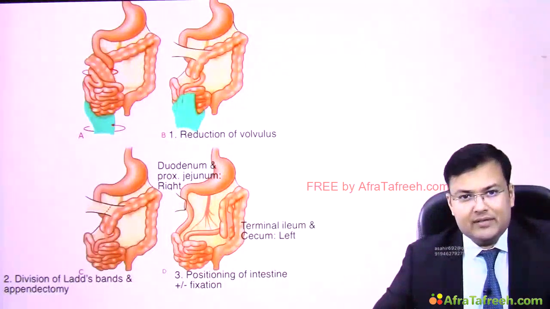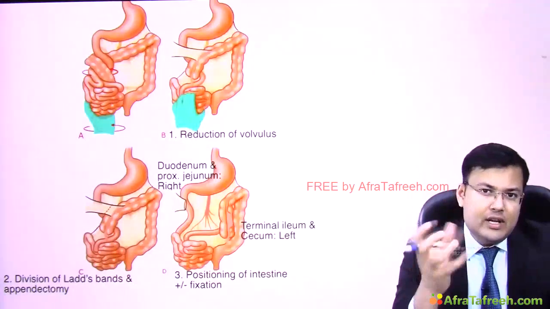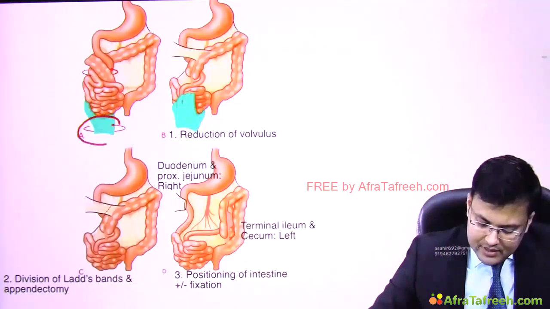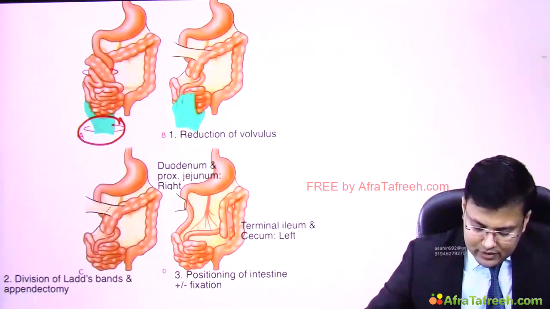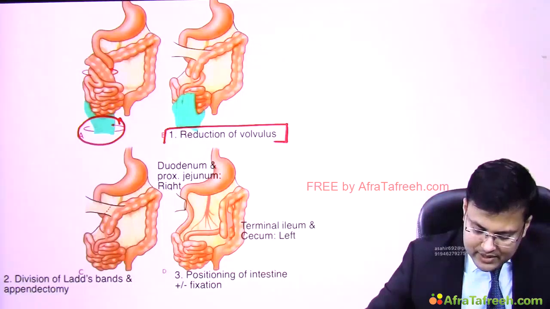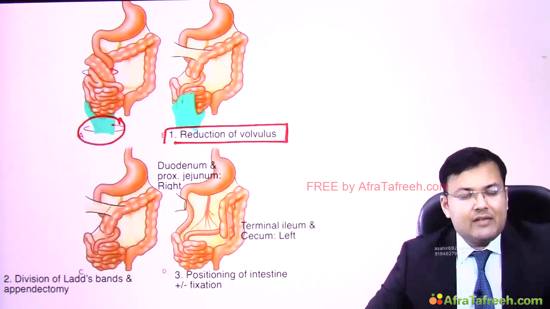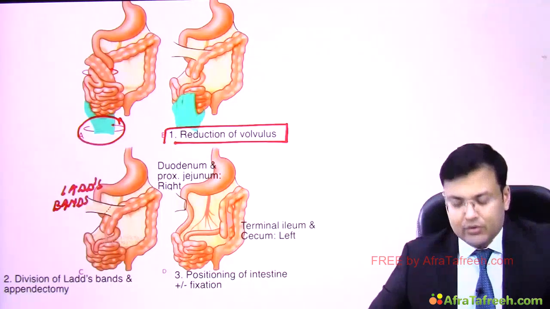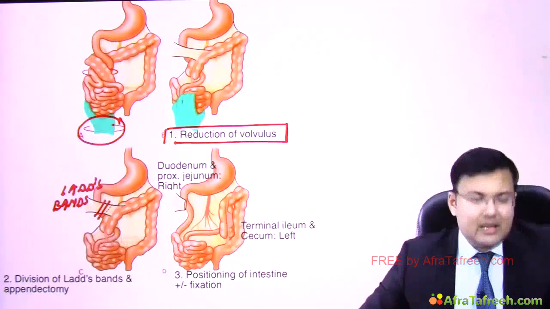These patients, if they have volvulus, first we have to go for reduction of volvulus. So can you see here? The surgeon is performing the reduction of volvulus. So first, perform the reduction of volvulus. After that, these are the LADS bands, retroperitoneal attachments, which is going to fix cecum and ascending colon. So we have to divide the LADS bands.